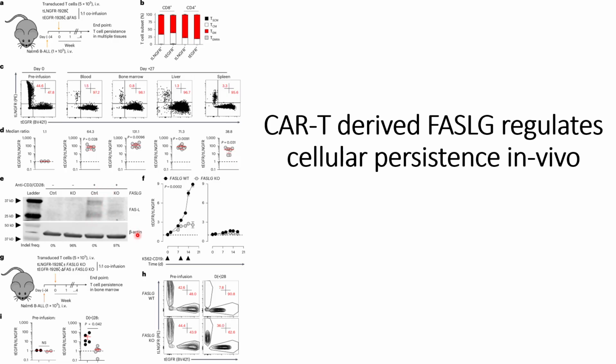And when they checked the ratio of the FASL gene and FASL knockdown at different time intervals, they could see that when the FASL gene is present in the wild type, its signal goes up when the cells are activated, or we can say that the ratio of TEGFR and TLNGFR goes up when the cells are activated.